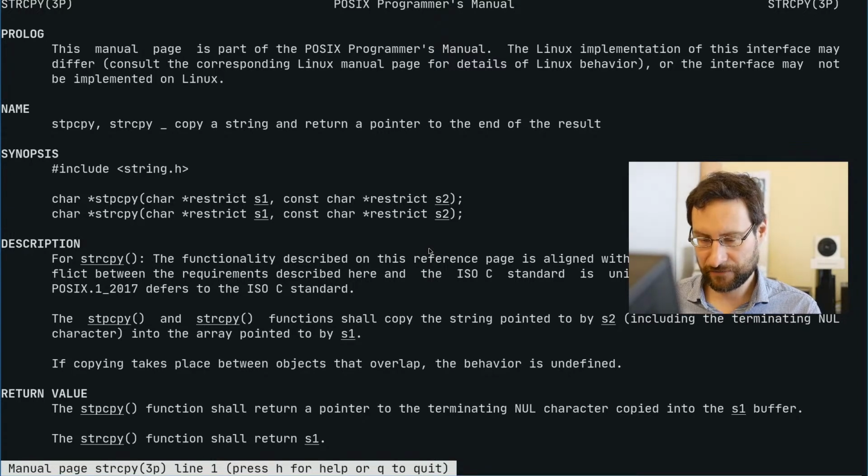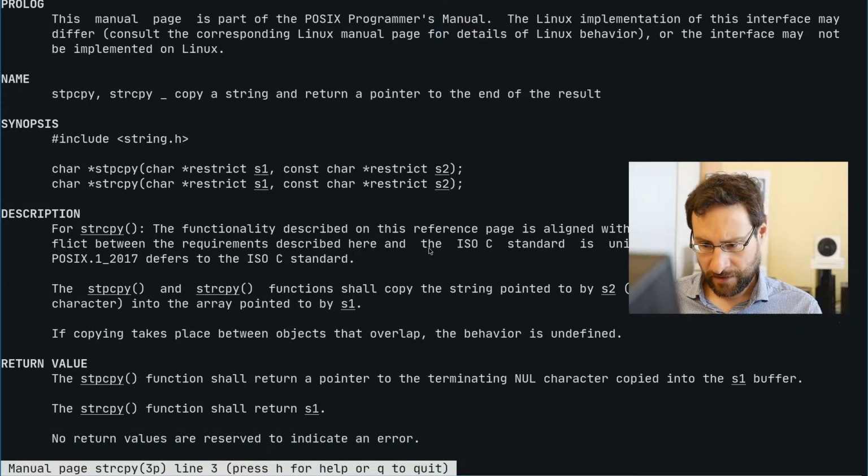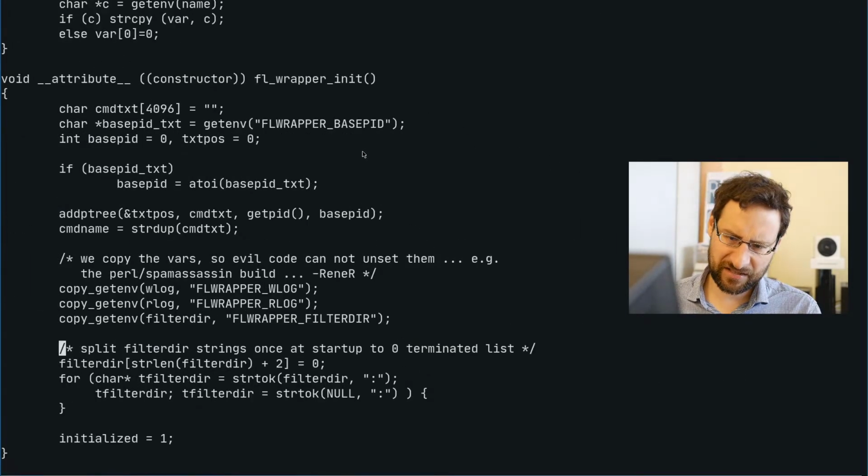I'm relatively good at this, it's just this kind of unimportant stuff I also need to look up. Return value: it shall return a pointer to the terminating null character copied into the s1 buffer. Yeah, so we can use that directly. So this would be another tiny performance optimization. Maybe combine that.